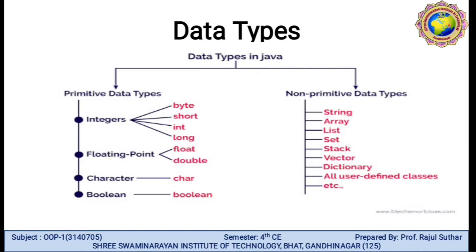The non-primitive data types are string, array, list, set, stack, vector, dictionary, all user defined classes, etc. All these things are covered in the non-primitive data types.